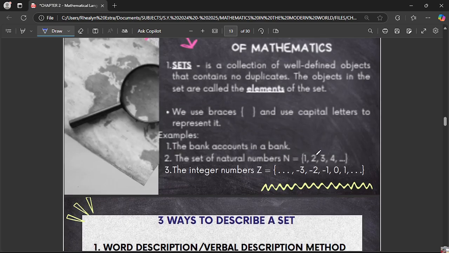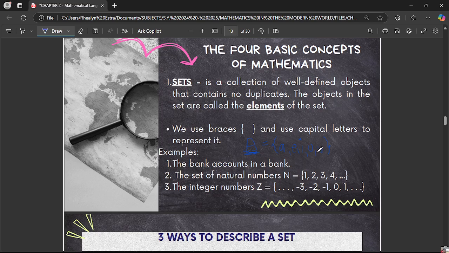Going back to the definition of a set, for elements, the symbol of element is ∈. For example, a is an element of set A. Okay, so a is an element of A. But for example, b is not an element of set A. Okay, so b is not an element of set A.